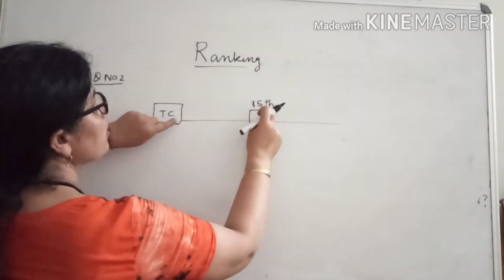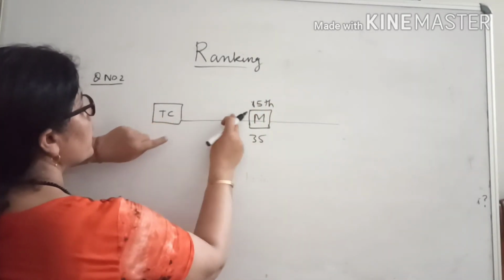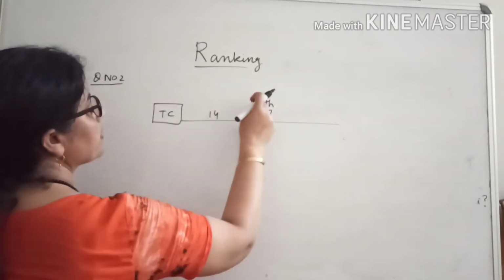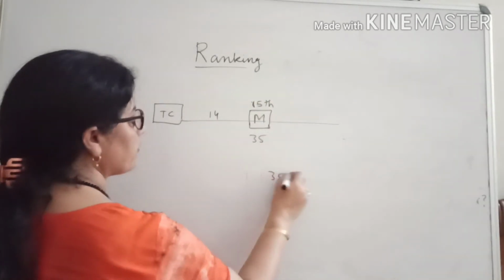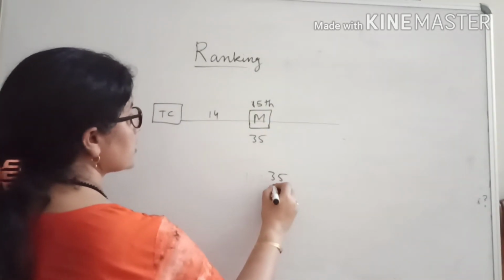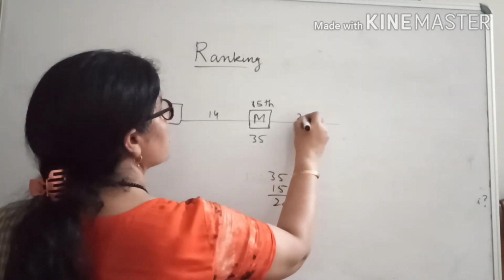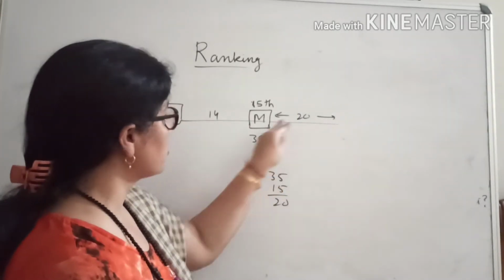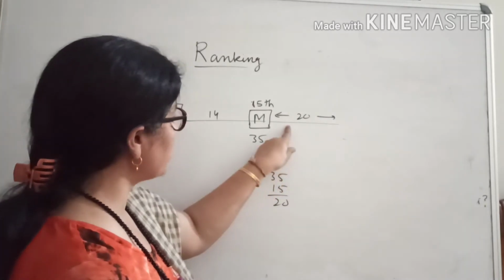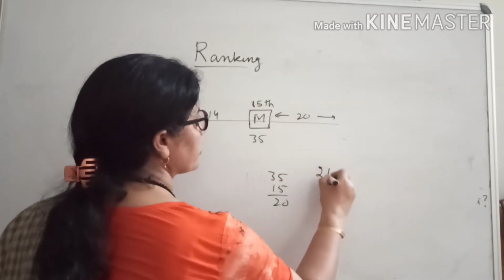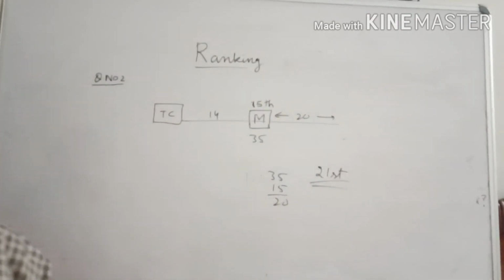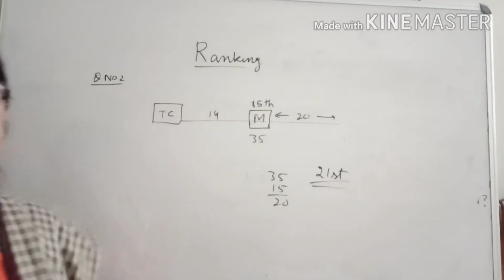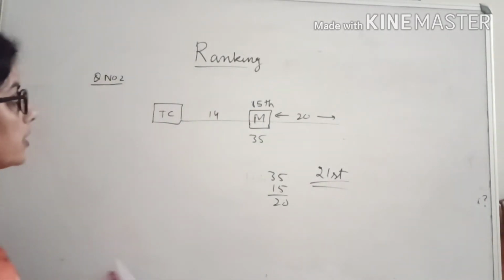See, this is 15th rank of Mohit. Then how many people are standing here? 14. Then it will be 15. Now 14 plus 1, 15. And total people are how many? 35. 35 minus 15. That is 20 people are standing in the right of the Mohit. And now see from the last, what is the position of Mohit? 20 plus 1. That is 21st rank will be there of Mohit from the end. 15 from the starting and 20 plus 1. 21st position will be from the back. So answer is 21st.